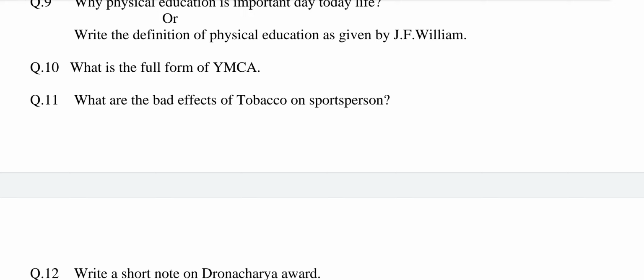This question is also related to chapter number 1, concept of physical education. The definition of physical education given by J.F. William is as listed below. According to J.F. William, physical education is the sum of man's physical activities selected as to kind and conducted as to outcomes. Question number 10.